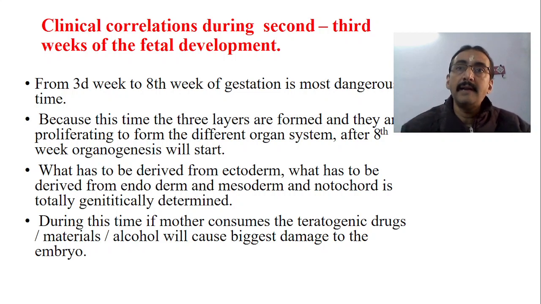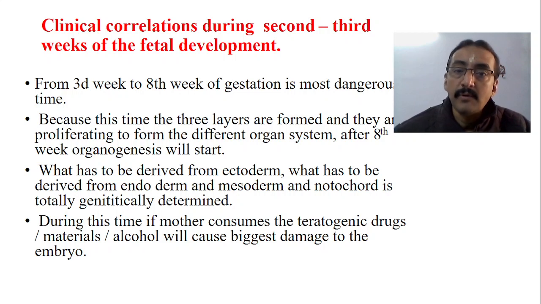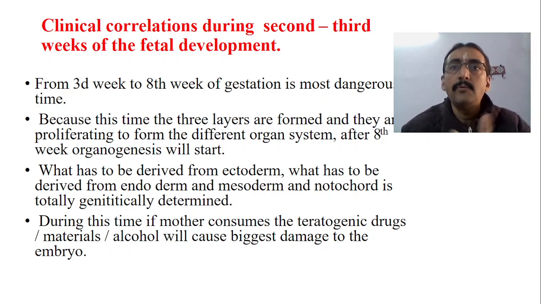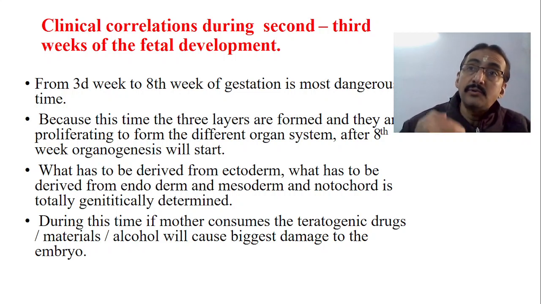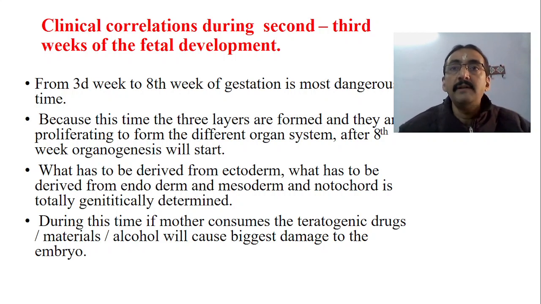It is actually guided by the genes which are present there. So during this time, if the mother consumes teratogenic drugs or teratogenic materials or alcohol, it will cause the biggest damage to the embryo, because we have got a set pattern of the genes. Those genes will guide how the fetus has to proliferate, how the layers have to proliferate. Everything is fixed. But if you put any obstruction to that particular proliferation, then the blueprint itself is